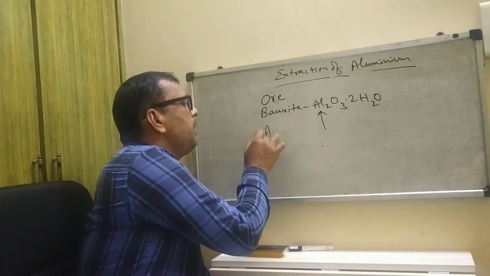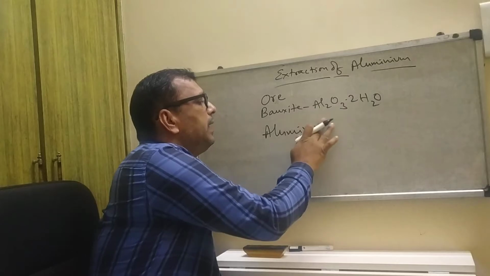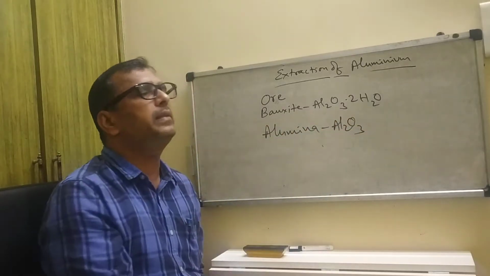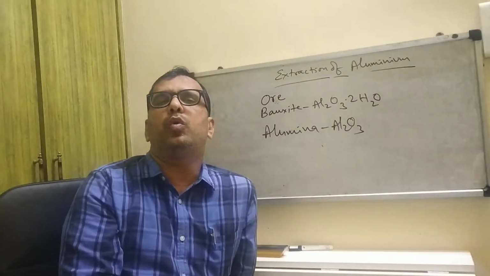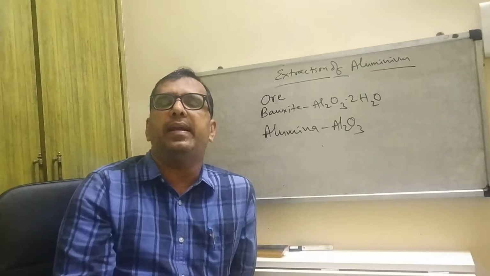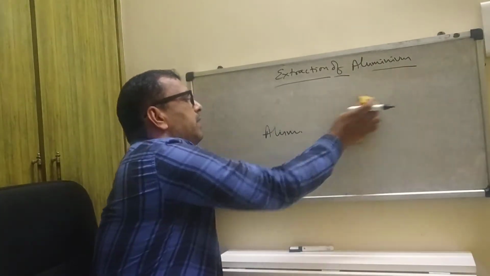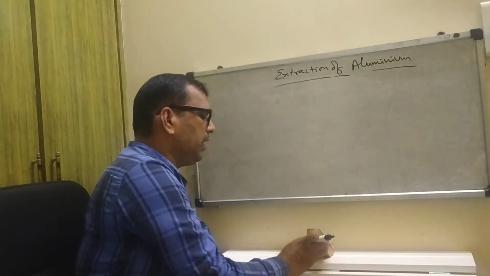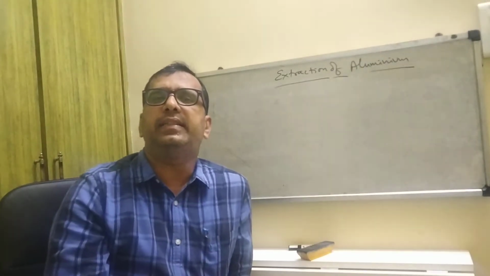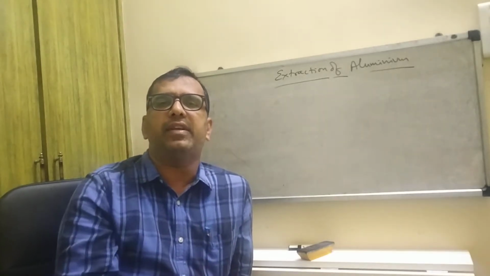So here, alumina is Al2O3, and bauxite is Al2O3.2H2O. Now we are going to extract. Stage 1, dressing or purification. In total, three stages are there. First stage, dressing of ore. Second one is extraction, and third one is refining.